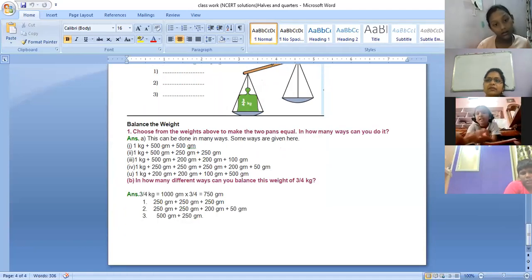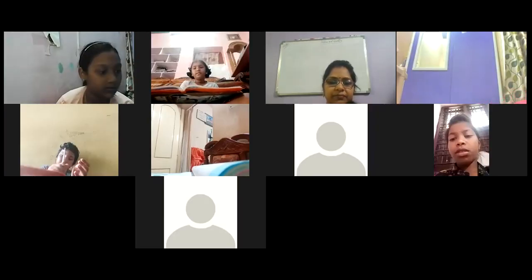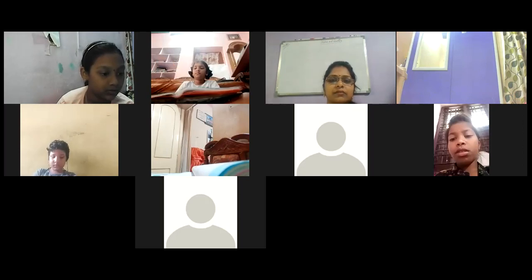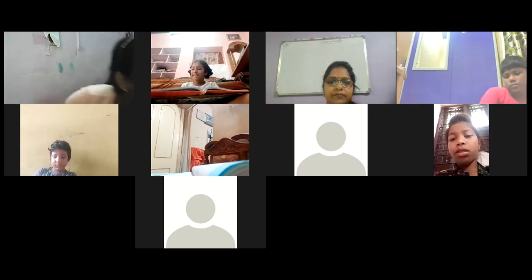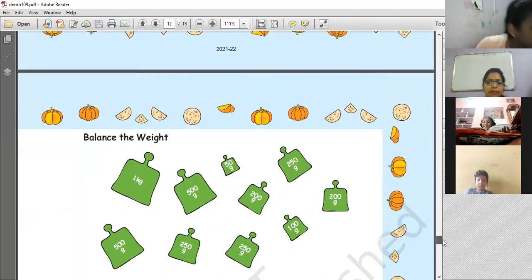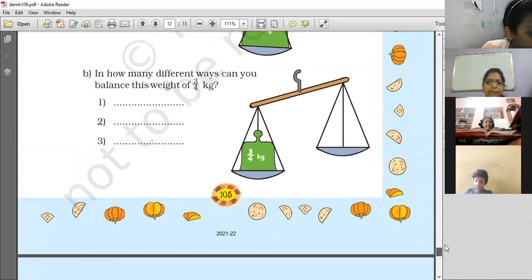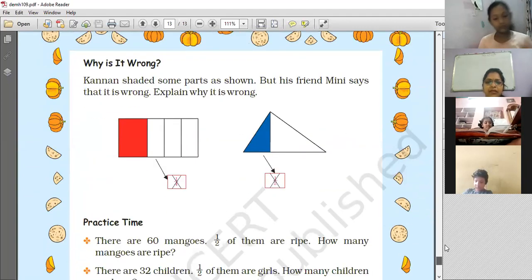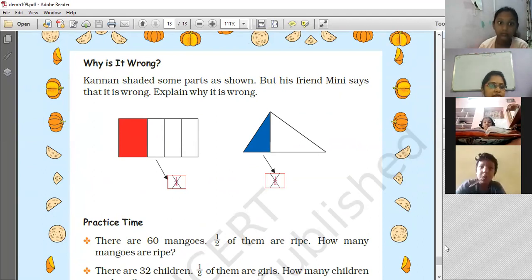So this is done. Then also you tell. So children here, check it up immediately. Just 5 minutes I'll take. Why is it wrong? Figure is shown something and they are saying that it is wrong. Can any one of you tell me why is this red color shading? It's given 1/4 is wrong.